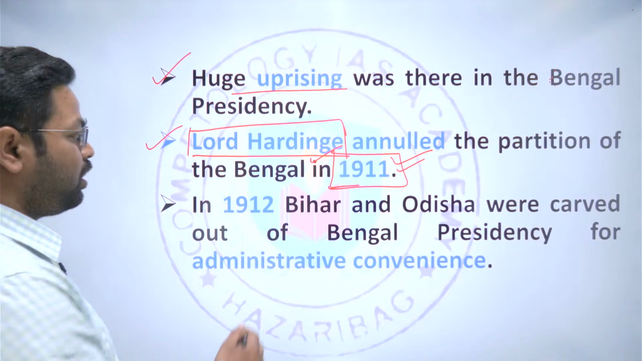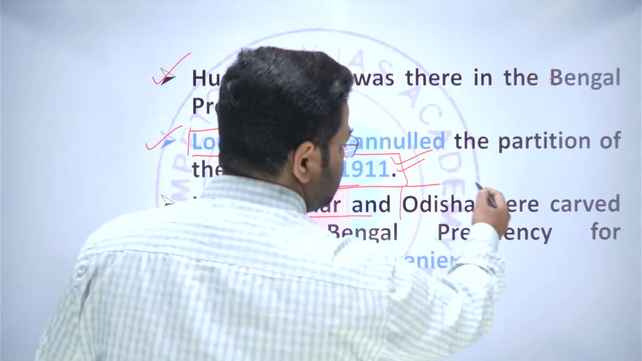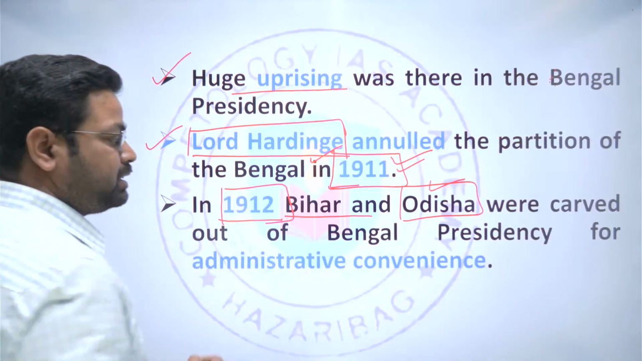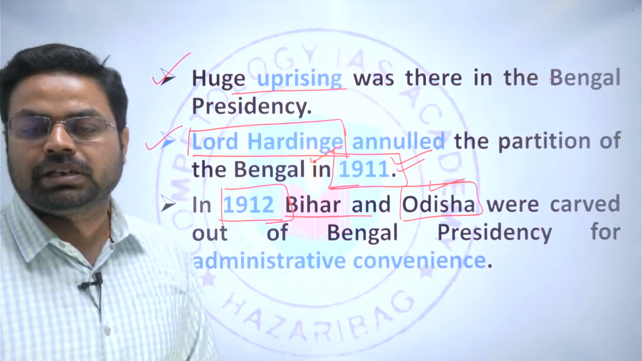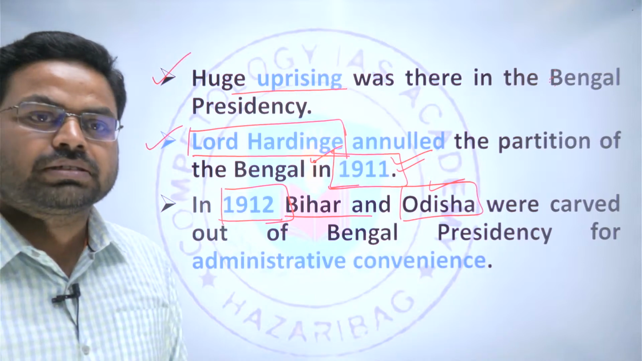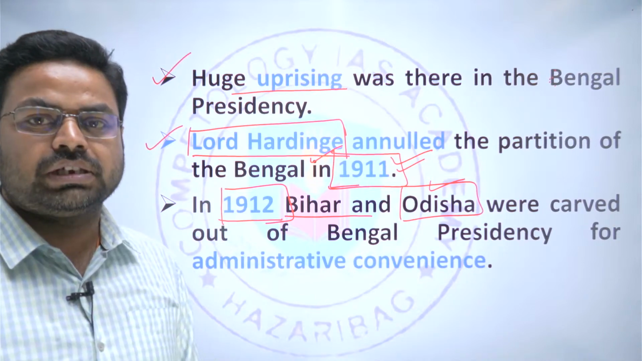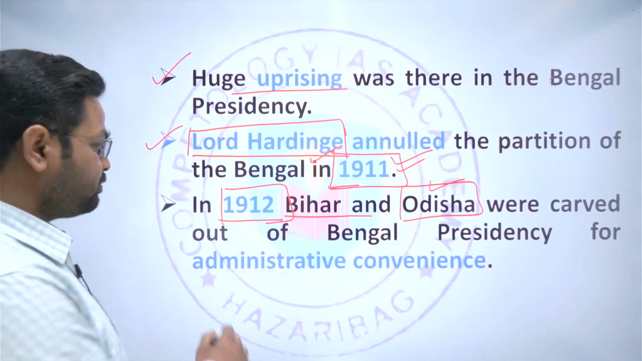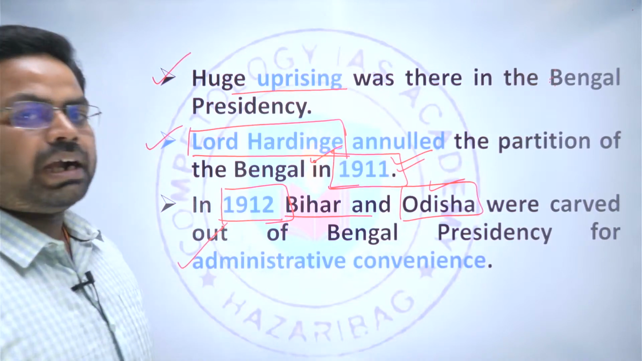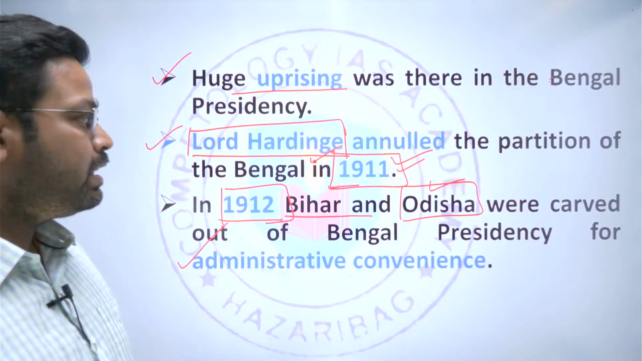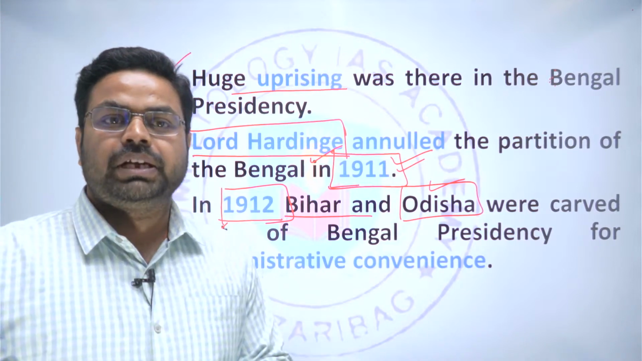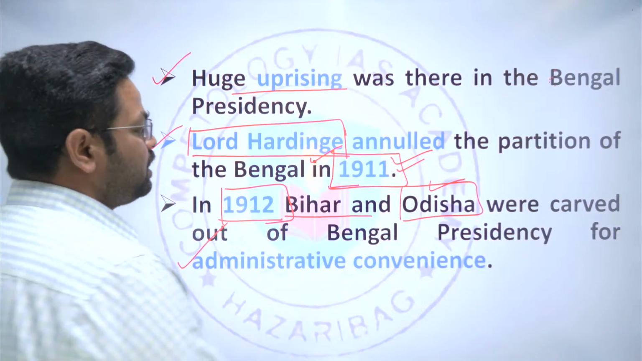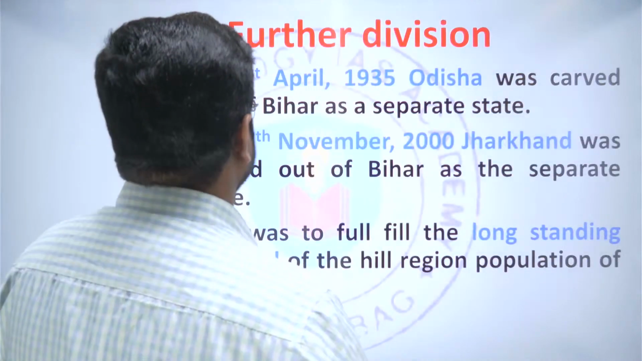So he carved out Bihar and Odisha on 22nd of March 1912 from the Bengal presidency, and these were mainly the Hindi speaking region as well as some tribal hill region and the coastal region, which were far away from Calcutta. And that is why they did it for administrative convenience, and the capital city was made Patna. Patna became the capital city of the newly carved out Bihar state, right?